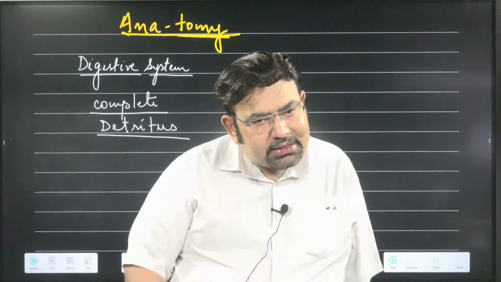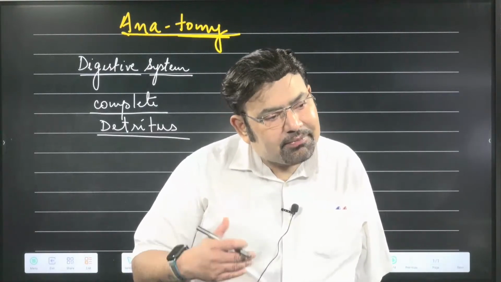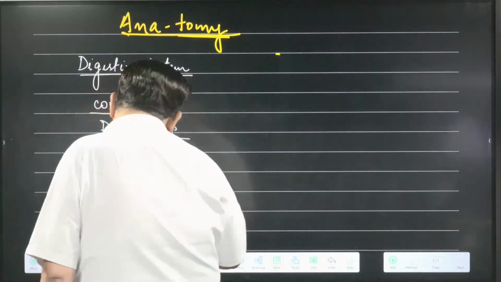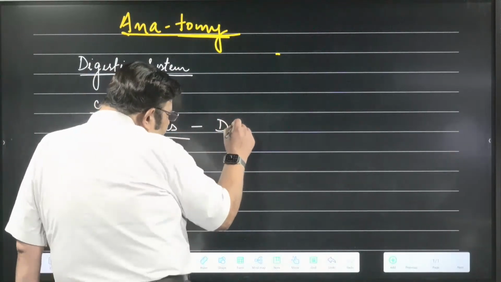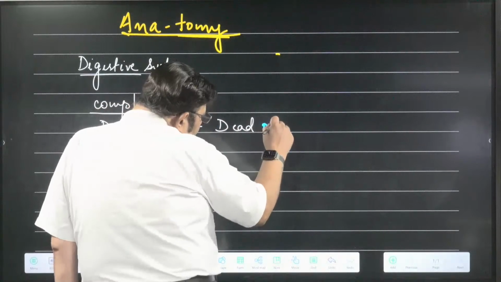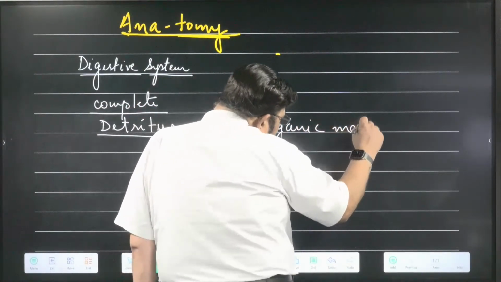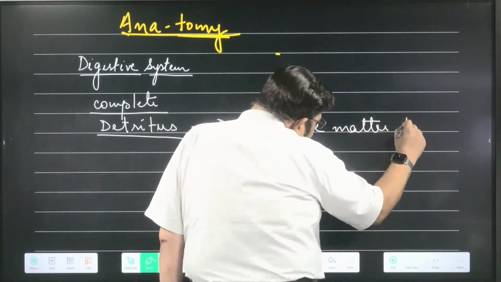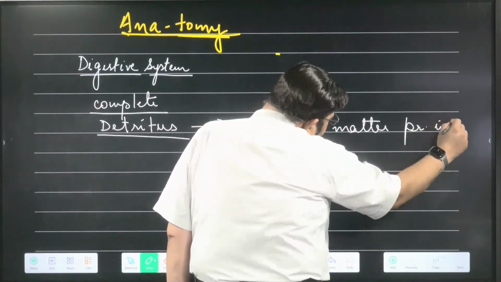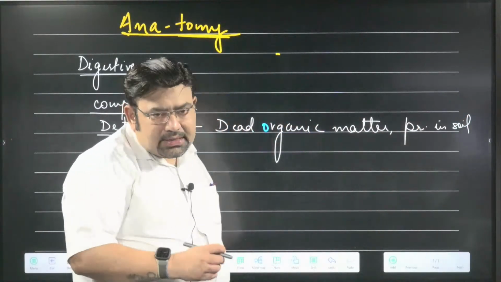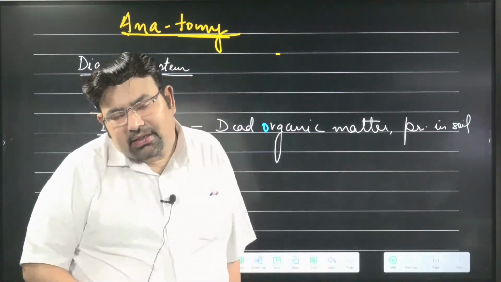But detritus is dead organic matter present in the soil. This is detritus, and this is the food for this animal.